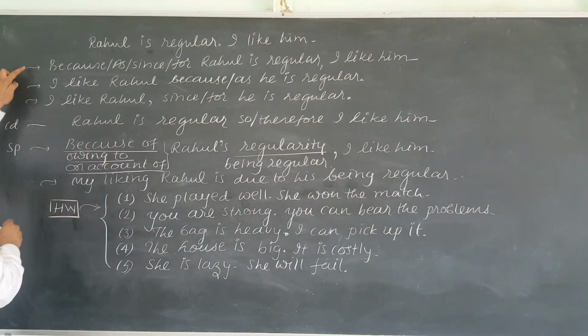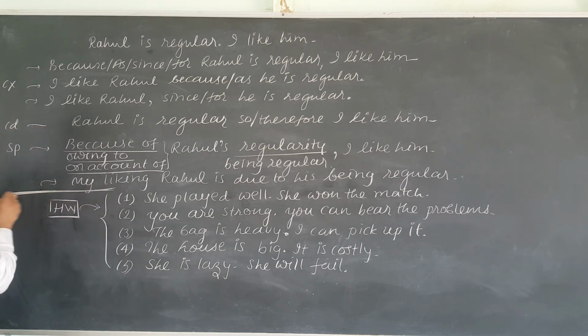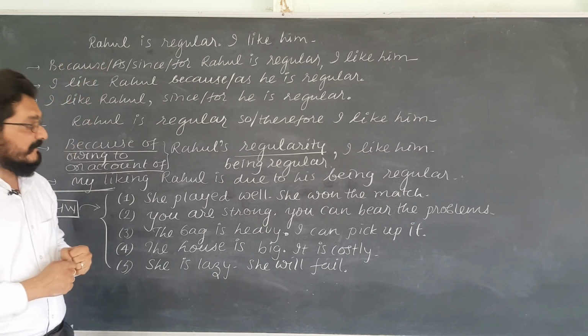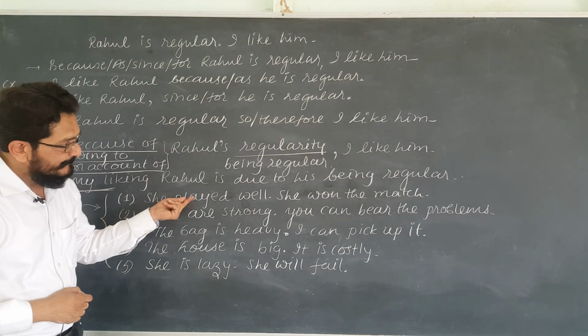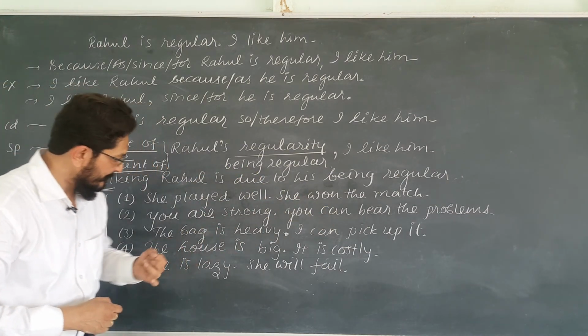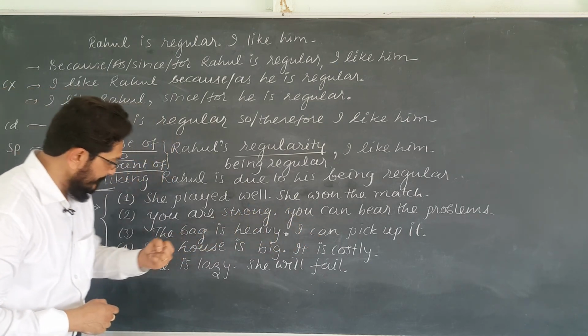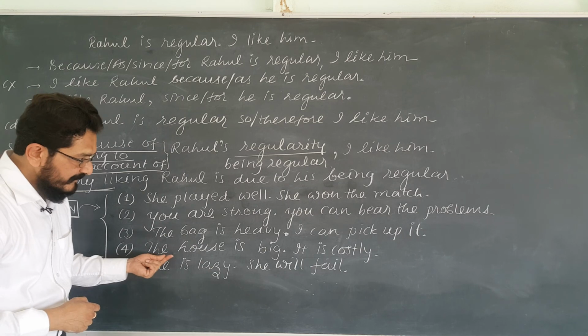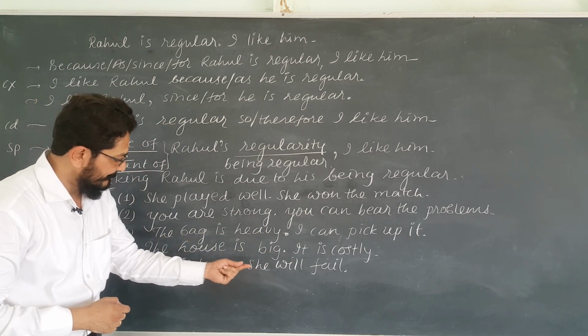So one, two, three, four, five and six types of sentences can be made out of these two sentences. Here there are five sets of sentences. She played well, she won the match. You are strong, you can bear the problems. The bag is heavy, I can pick it up. The house is big, it is costly. She is lazy, she will fail.